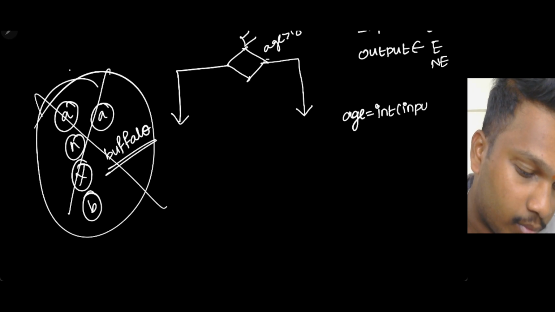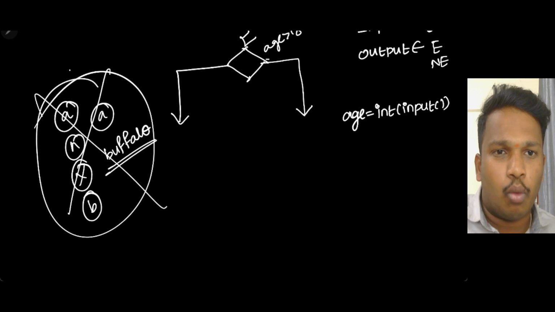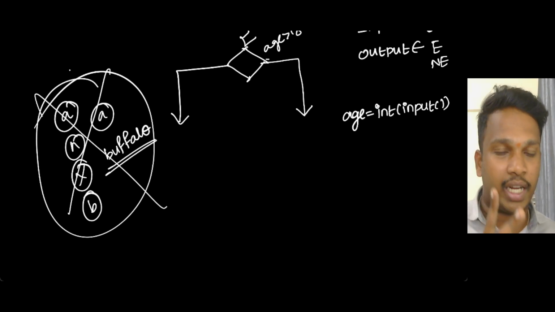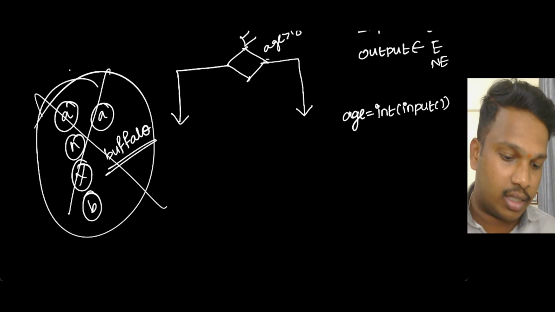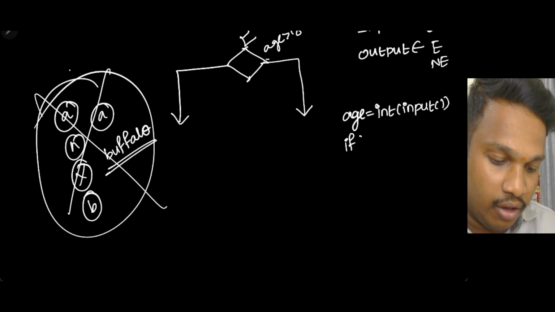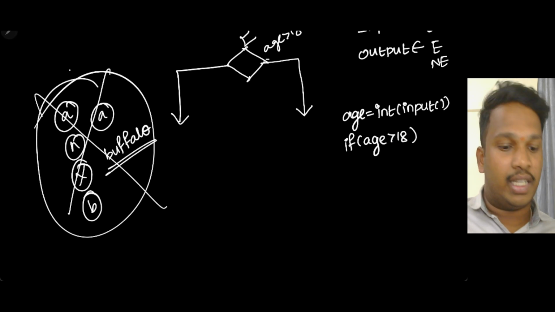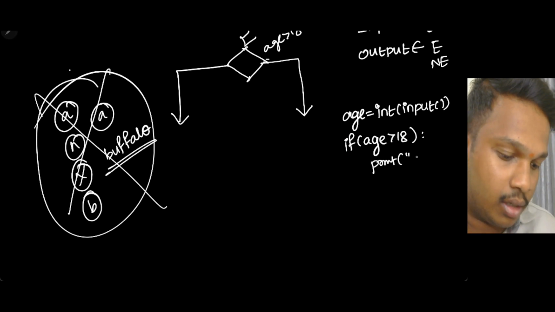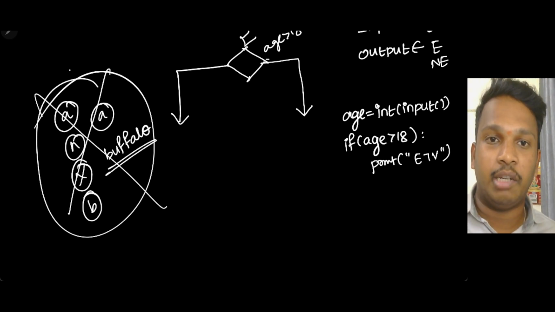int of input of. So basically age is an integer number, right? You don't have 1.1 year, 1.2 year like this. 1 year, 2 year, 3 year kid like this. One number only, a perfect number, right? So integer. Next. Now what should we do? If your age is greater than 18, what should you do? Print eligible to vote. Correct. Eligible to vote, or